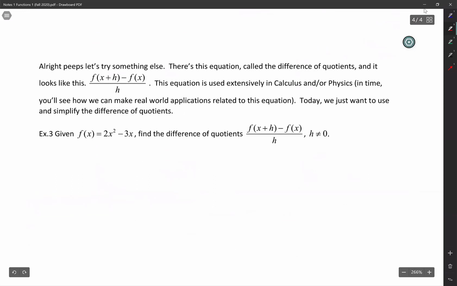So you're going to see this here, and it's going to look scary. This is called the difference quotient. Relax. Quotient just means something over something, and then the difference just means subtract. Don't be scared of this. It's just a formula. You've actually seen this since junior high. This really just means slope. It really just means y2 minus y1 over, and the h just means change in x, x2 minus x1. That's really all it means.